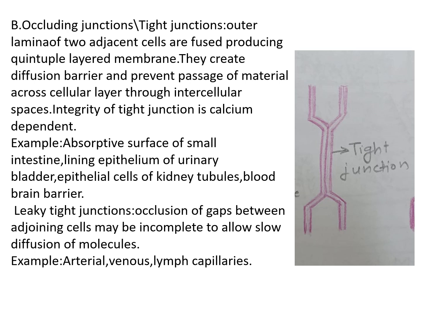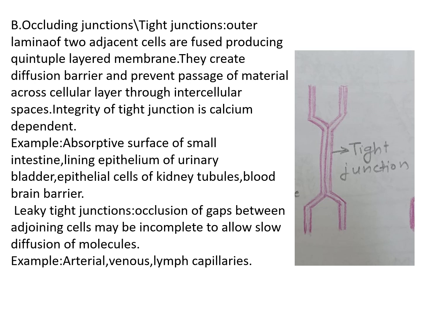It provides integrity to the cell, and it is calcium dependent. Examples of occluding junction are the absorptive surface of the small intestine, the lining epithelium of the urinary bladder, epithelial cells of kidney tubules, and the blood-brain barrier.